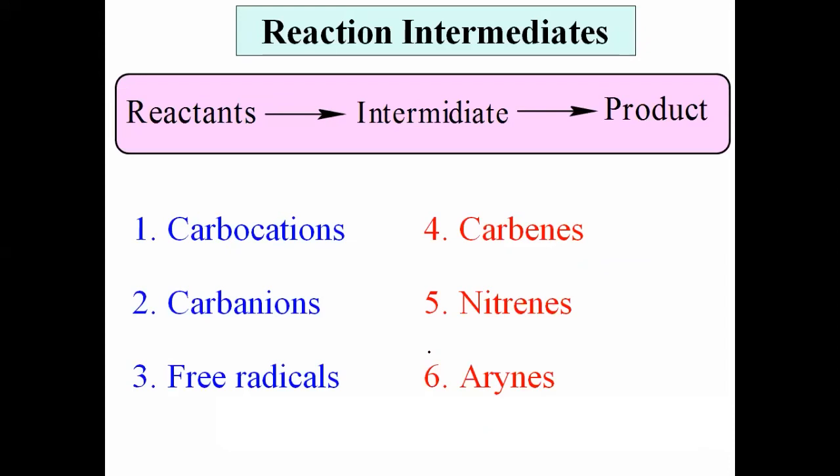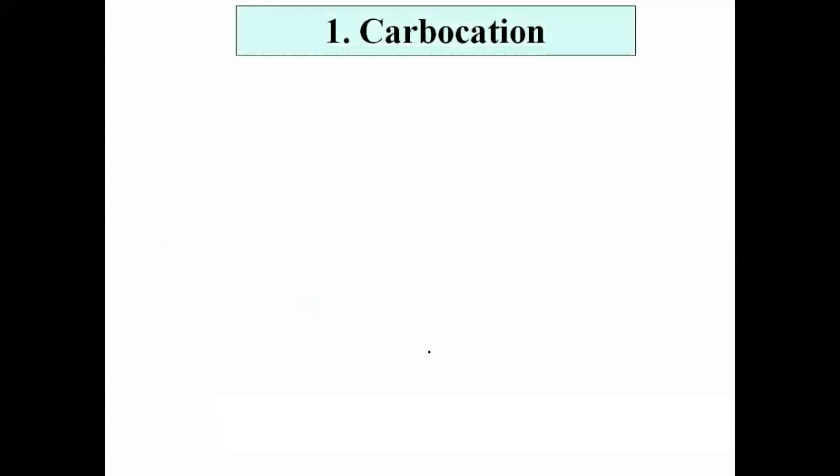In organic reactions, there is generally a formation of some intermediates like carbocation, carbanion, free radicals, carbenes, nitrenes, and arynes. These are some examples of reaction intermediates which are formed in organic reactions. We also completed the study of the first reactive intermediate, carbocation, in detail.